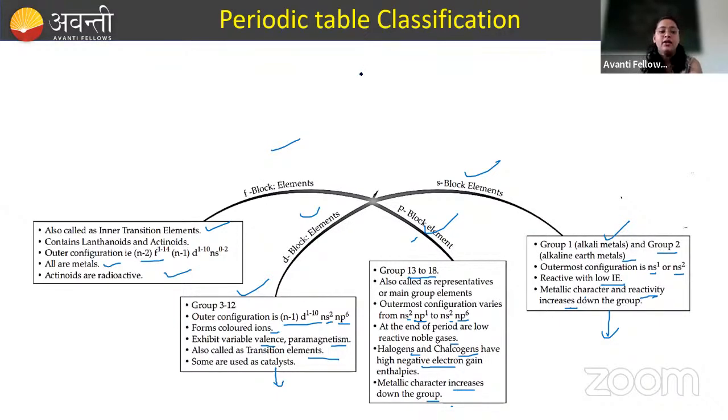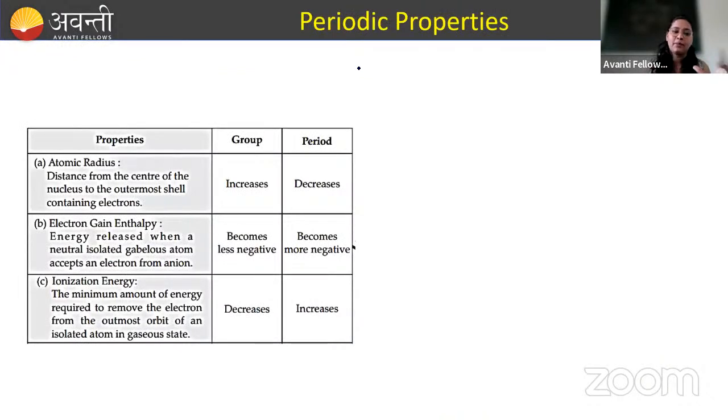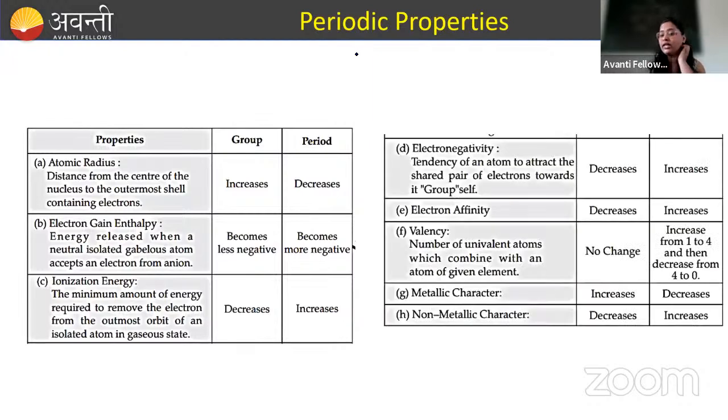Right. Next, we are going to summarize certain properties here: atomic radius, electron gain enthalpy, ionization energy, electronegativity, electron affinity, valency, metallic character, and non-metallic character. So how they differ in a group and how they differ in a period, I have summarized here for each and every property. So atomic radius, you know what is the meaning of atomic radius? It is the distance from the center of the nucleus to the outermost shell containing electrons. So no need of the definition here for you. You know the definitions already, right?